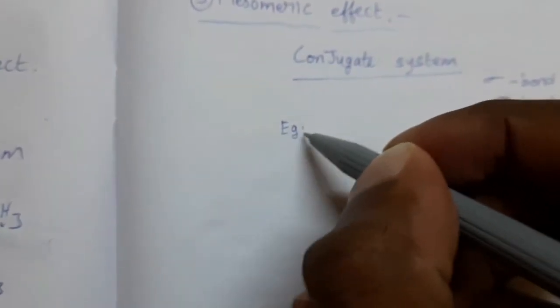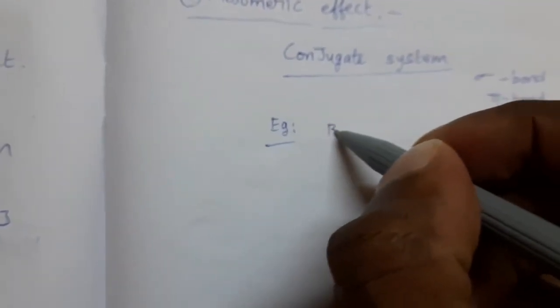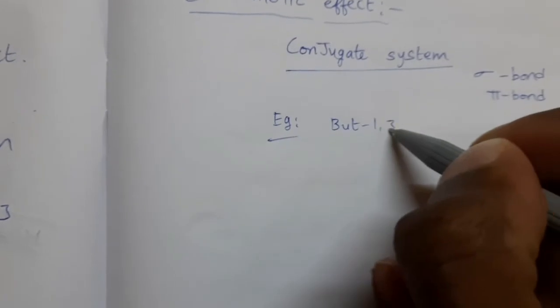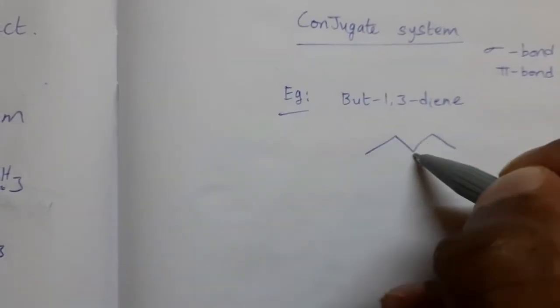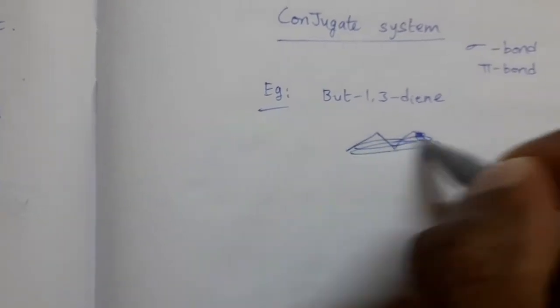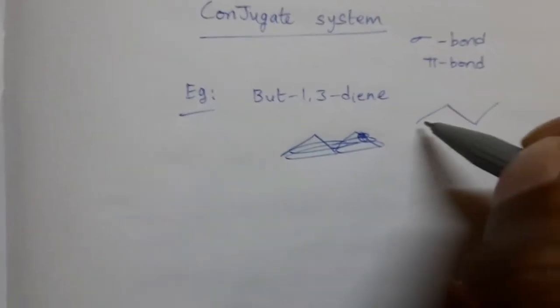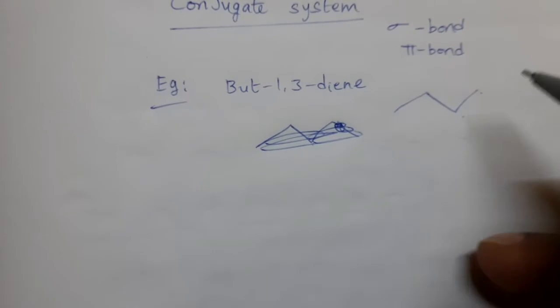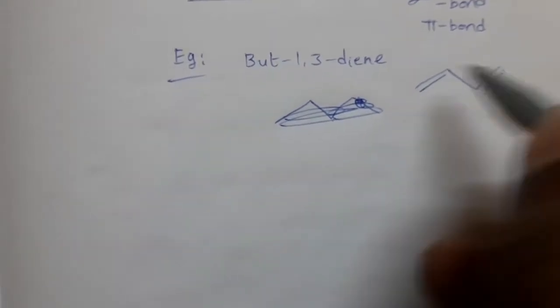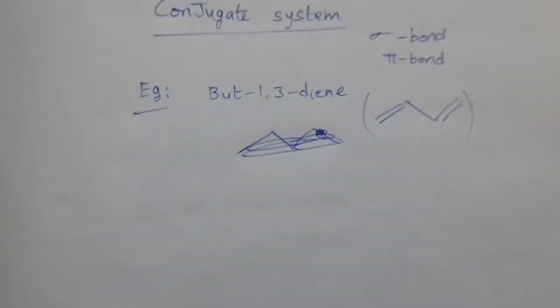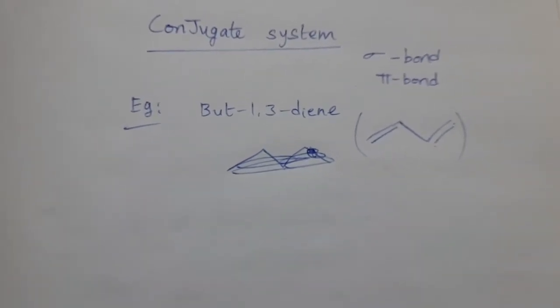Example, but 1,3 diene. Okay, see this 1, 2, 3, 4. First position, 1, 2, and third position. So this is an example for conjugate system, but 1,3 diene.